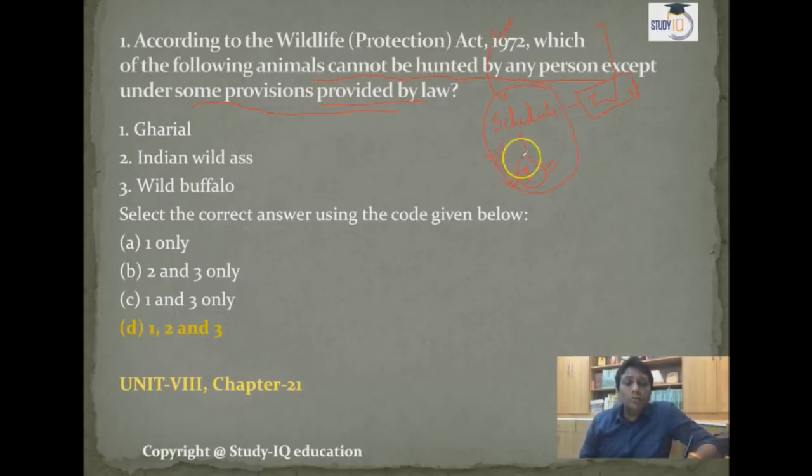So indirectly UPSC is asking which animals are in schedule 1: ghariyal, Indian wild ass and wild buffalo. All these facts and figures are given there, guys, and you should read them. I will advise you, in all the schedules 1 to 5, to read the list of schedule 1 animals and plant names. So here the statements are 1, 2, 3: ghariyal, Indian wild ass and wild buffalo. This is given in my book in unit 8, chapter 21.